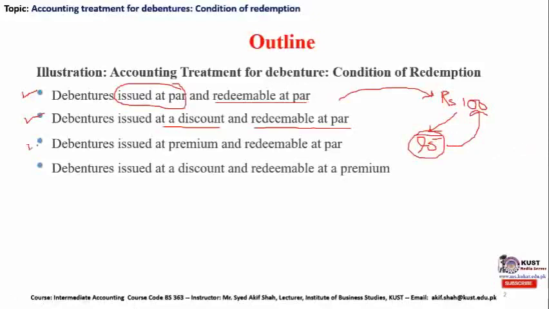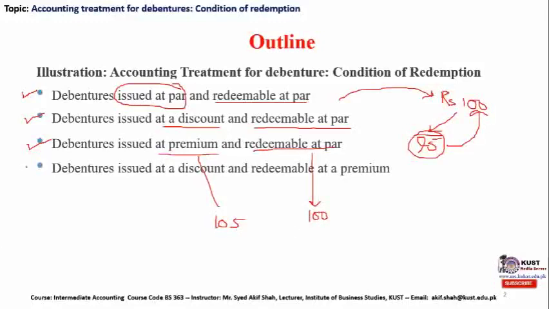The third condition in this question will be debentures issued at premium and redeemable at par. By premium we mean that the debenture might be issued at 105, which is well above the par value, and redeemable at par. At the time of redemption, the company is legally required to pay only the face value or the par value of the debenture.